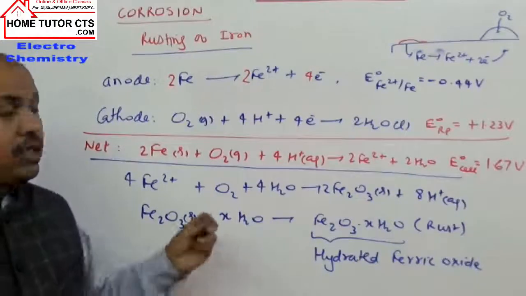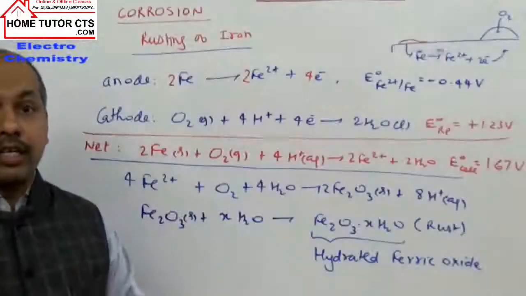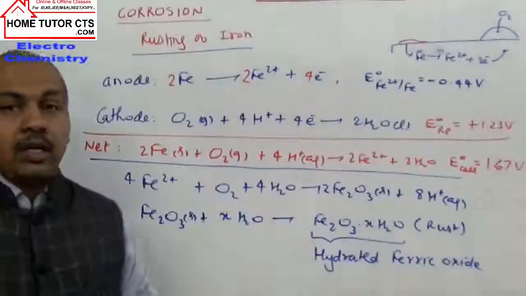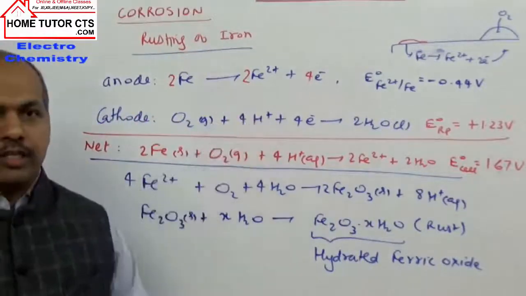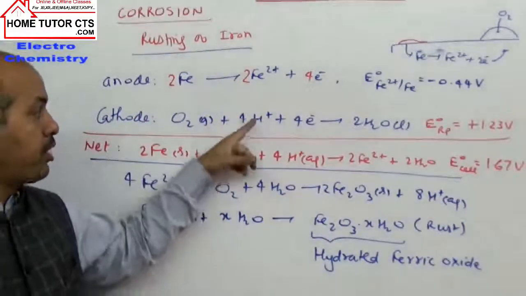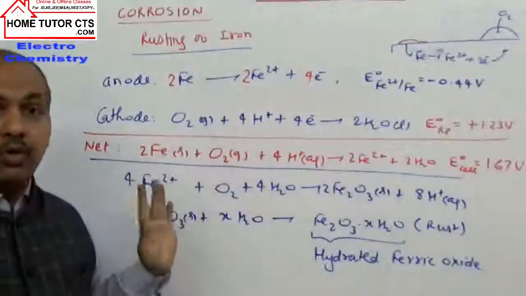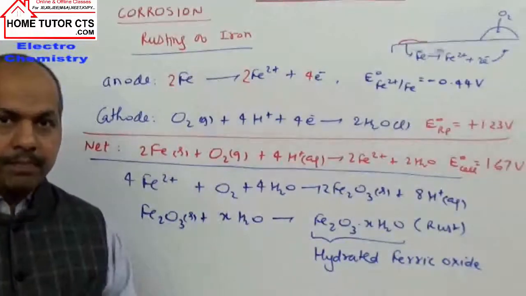Now next it will ask which factors can promote this rusting phenomenon of iron. We just take here acidic or basic medium. This medium is very important. Hydrogen plus ions will help in reduction of O2 gas. So what happens if we take higher pH values?